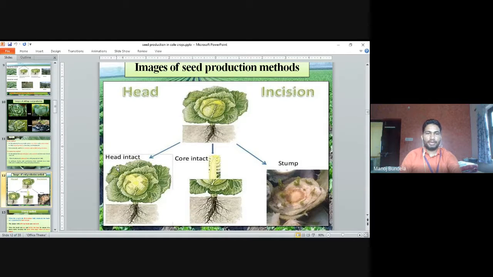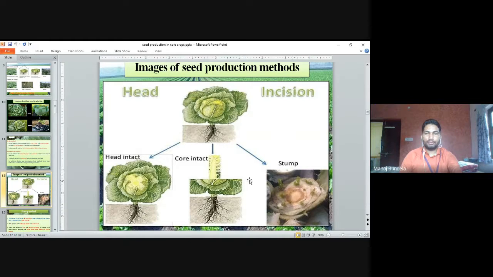First we use the head intact method, where the complete head is used with the roots. Second is the core intact method. In this we remove the outer portion and use just the roots and the small core, half of the cabbage head. That is core intact.